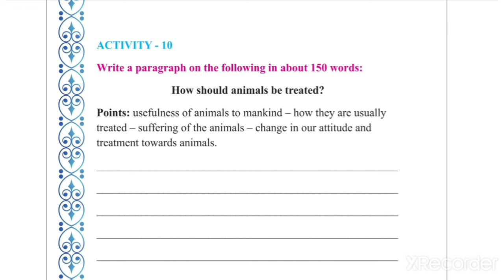And you can also write in the next point, there is a change in our attitude. Now there must be a change in attitude. We should take care of them, we should love them, we should identify their sufferings and try to solve their sufferings. We should always help them. So in this way you will write the paragraph in 150 words. Understood?